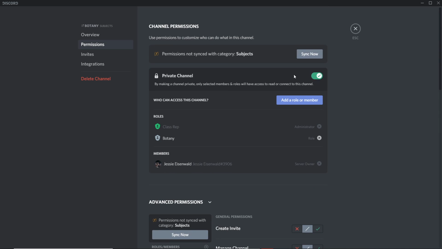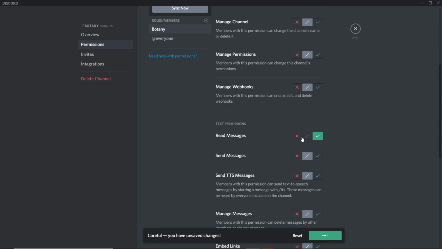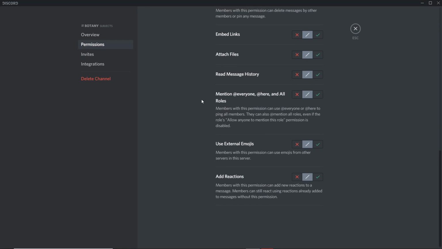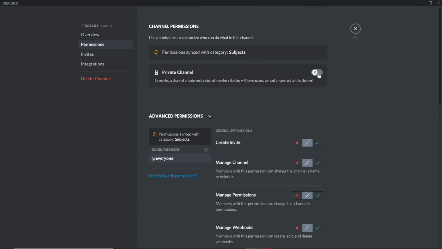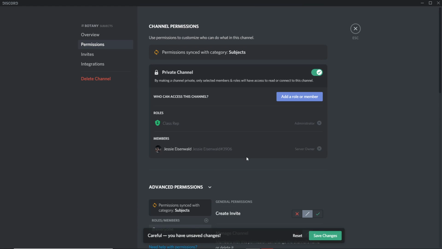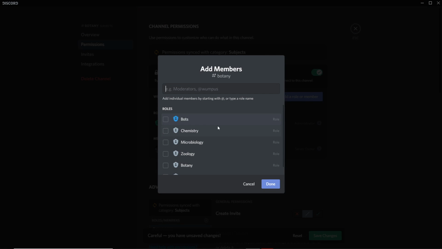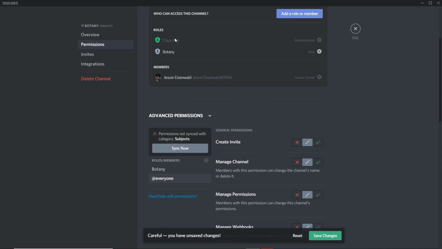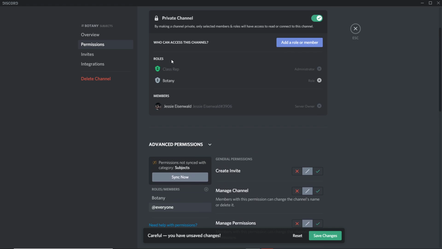Or you can do it via the private channel option, which, since I did it like this, it already turned on. But if I want to do it via the private channel option, I just click on this, it'll pull this thing up, add role or member, botany. So now only the class rep and botany can see it. The only reason the class rep role can see it is because it has administrator perms.